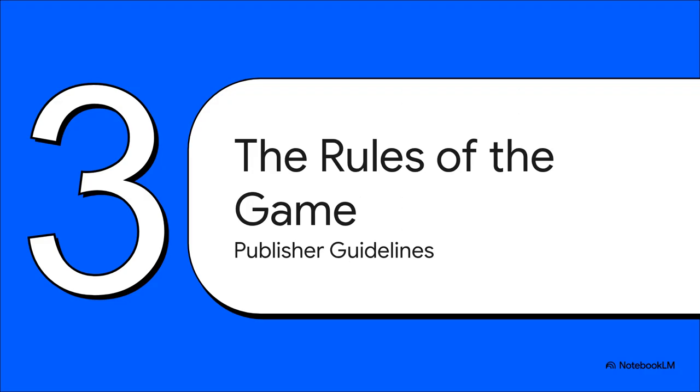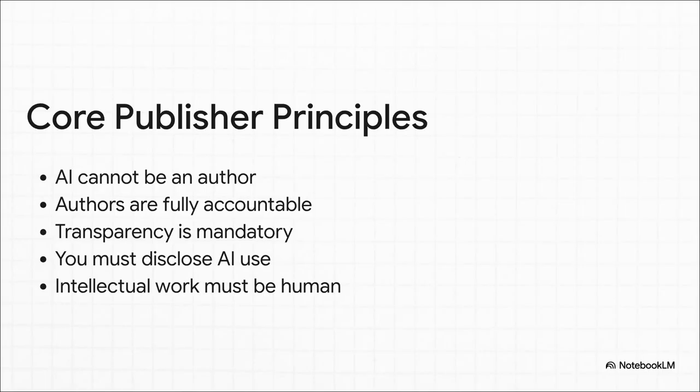Okay, so with all these scary possibilities, you're probably wondering, what are the rules here, right? What do the big players, the academic journals and publishers actually have to say about this? Well, they're all basically saying the same thing, and it really comes down to one core idea: accountability. It's on you. As you can see, they're clear. AI cannot be an author because it can't be held responsible. That means you are. You're on the hook for every word, for the accuracy, for the integrity of the whole thing. And that's exactly why being transparent isn't just a good idea, it's a requirement.